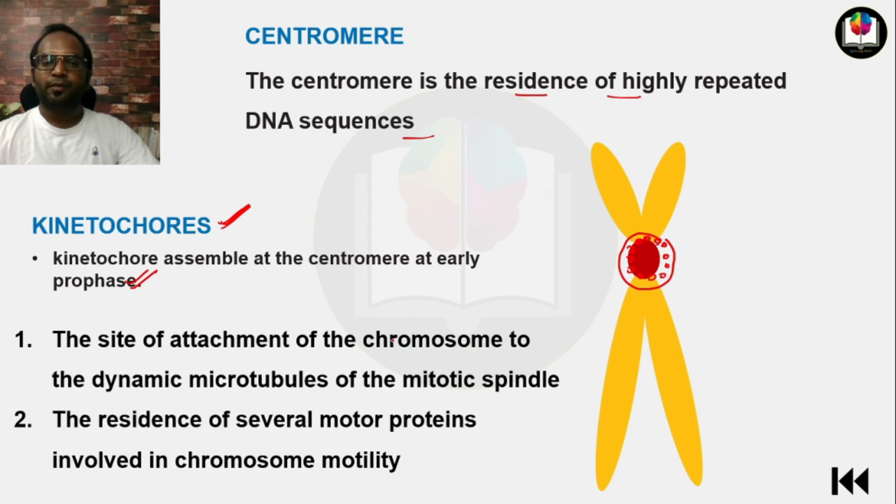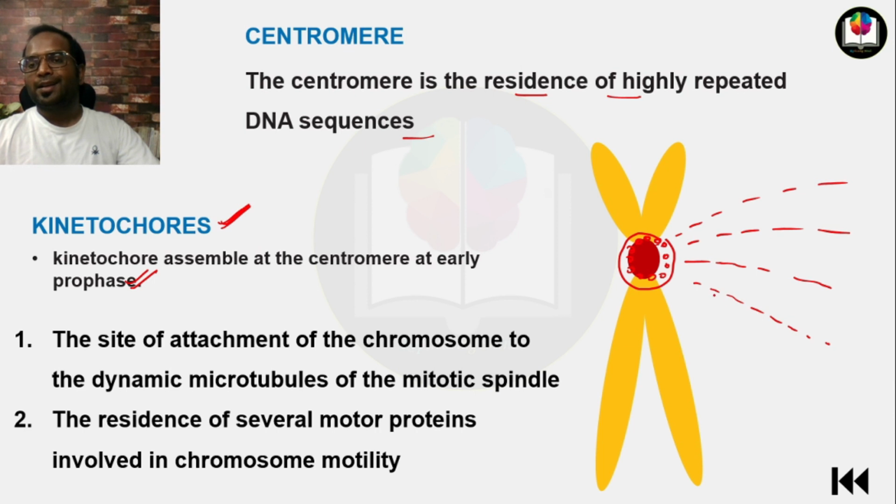The site of attachment of the chromosome to dynamic microtubule of the mitotic spindle. Kinetochore helps in the attachment of chromosome with the mitotic spindle fibers. So mitotic spindle fibers do not attach directly to the chromosome, but they attach to the kinetochores assembled at the centromere.